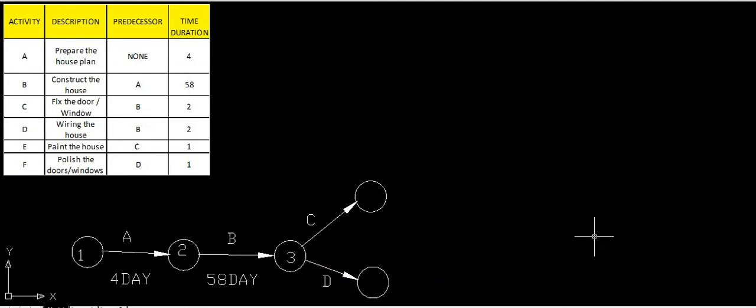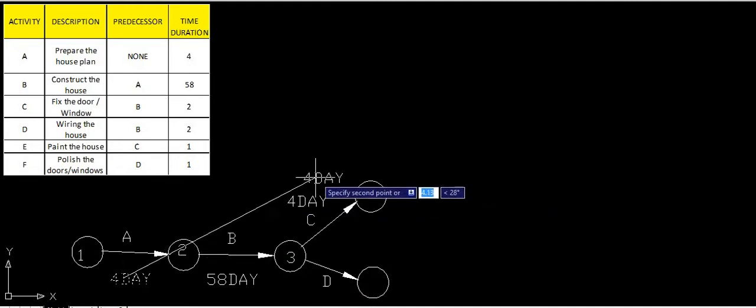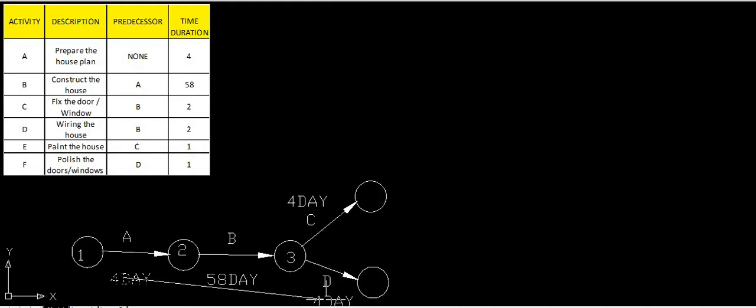How many days are required for completion of C? 2 days are required. So again we can copy this for 2 days. How many days are required for this? So 2 days are required.